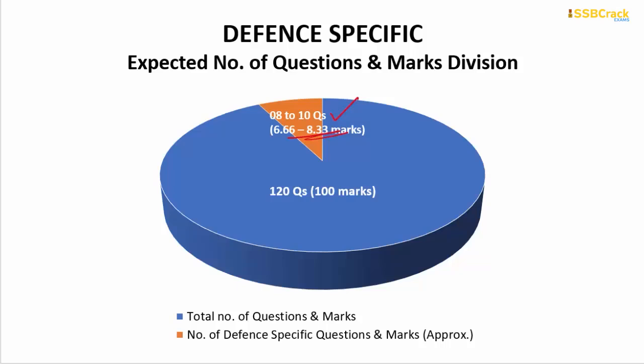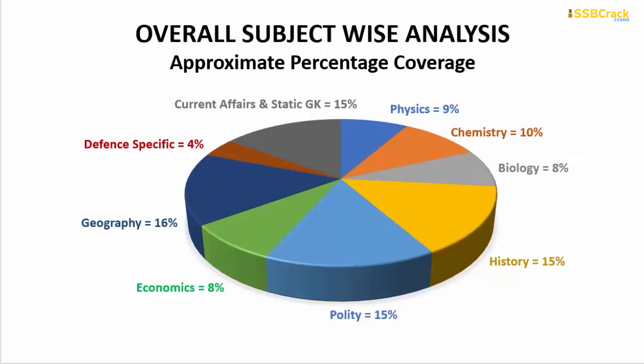Now, as I told you, in the end I will discuss in a very detailed way the approximate percentage coverage of the whole number of subjects. This is a very generic pie chart that I am showing to you. This percentage coverage analysis has been done by going through the last 5 years' average number of questions and their percentages.